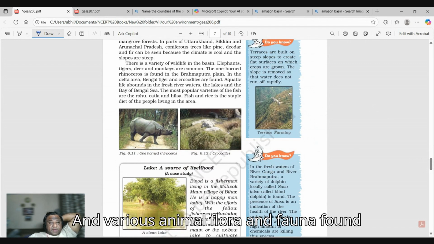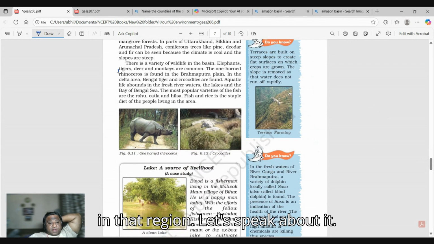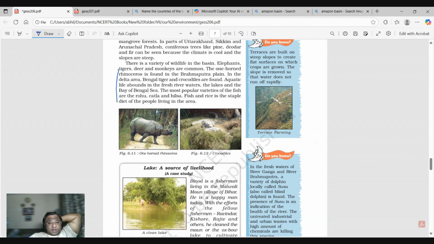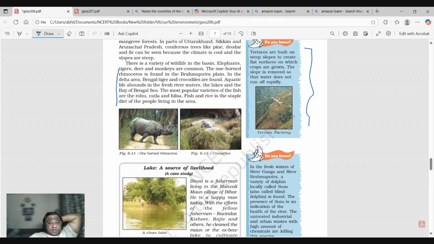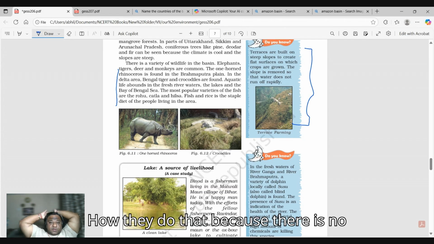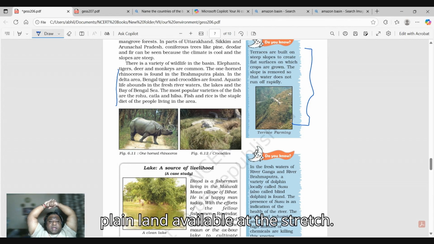Then various animals, flora and fauna found in that region. They speak about it. They speak about terrace farming in hill areas on slopes. How do they do that? Because there is no plain land available at a stretch.